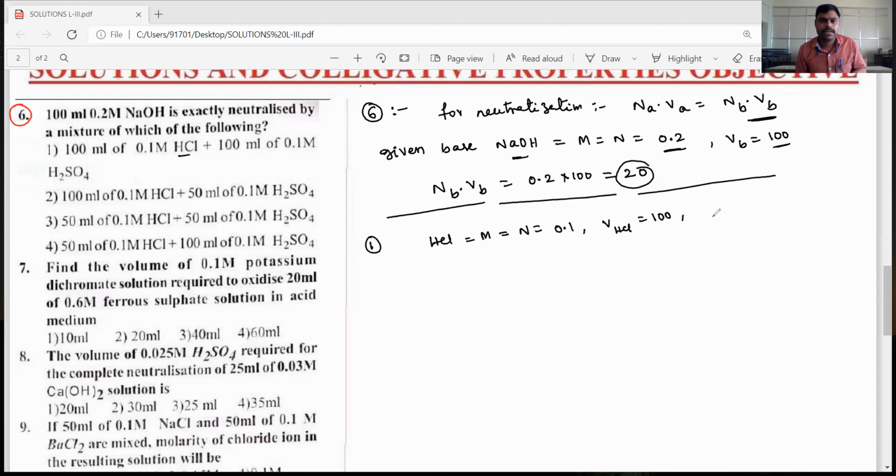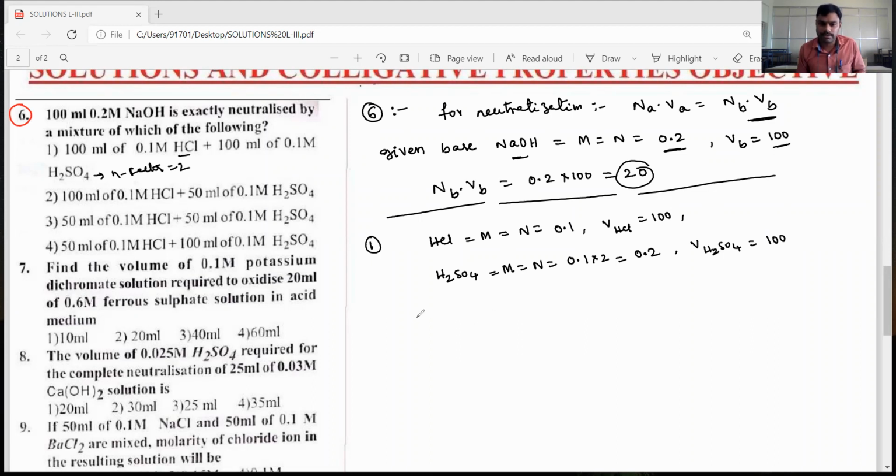For H2SO4, the n factor is 2. So for H2SO4, normality is molarity into n factor, 0.1 into 2, which is 0.2, and the volume of H2SO4 is 100 ml.